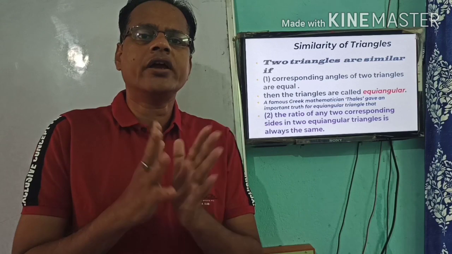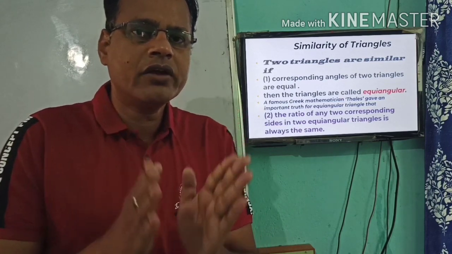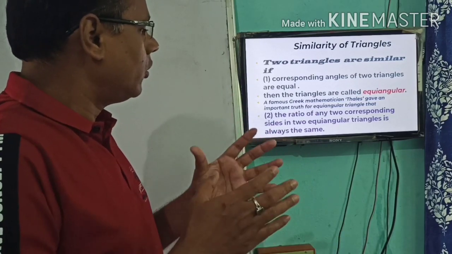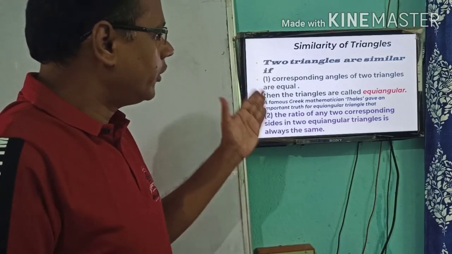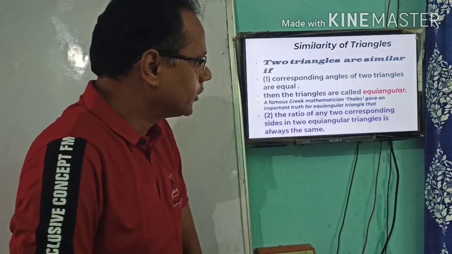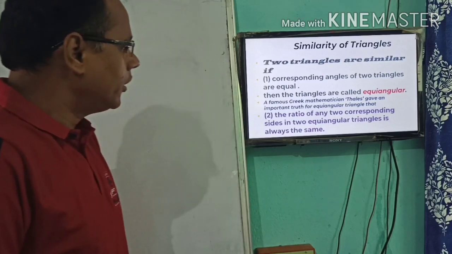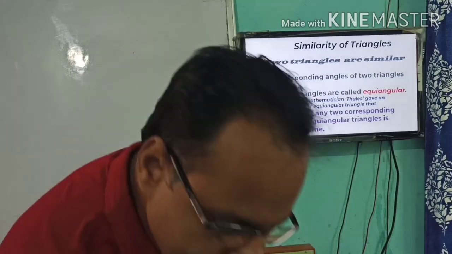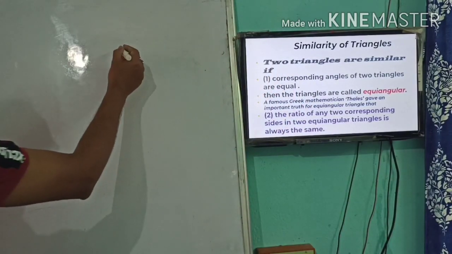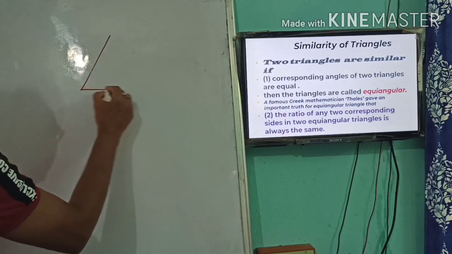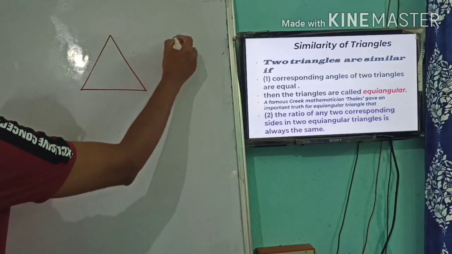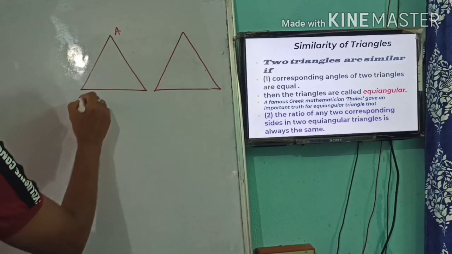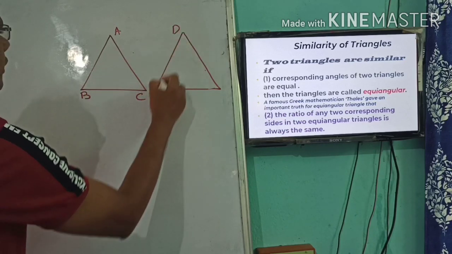One famous Greek mathematician, whose name is Thales, gave an important truth for equiangular triangles. If triangles are equiangular, then according to his result, the ratio of any two corresponding sides of equiangular triangles is always the same. For example, these are two equiangular triangles. One is ABC, another is DEF.